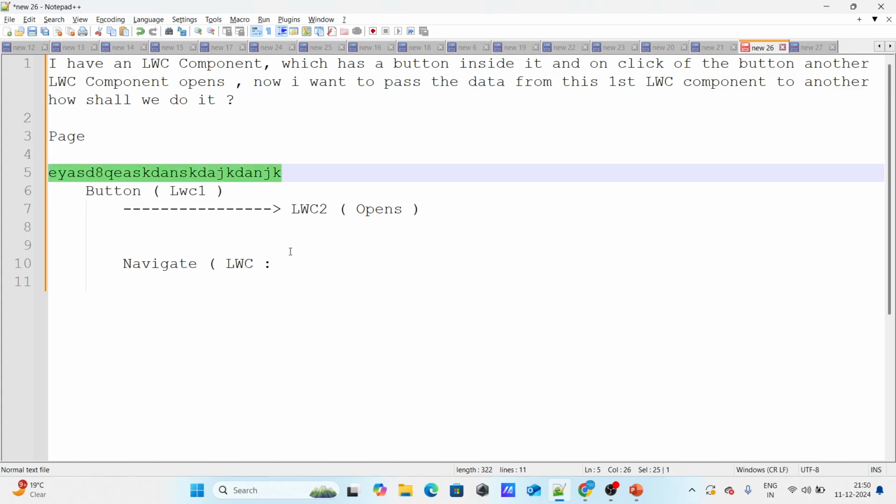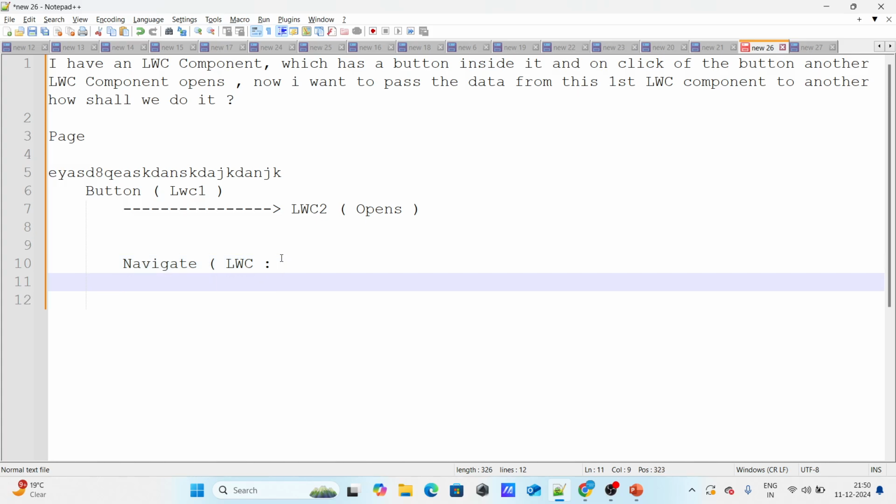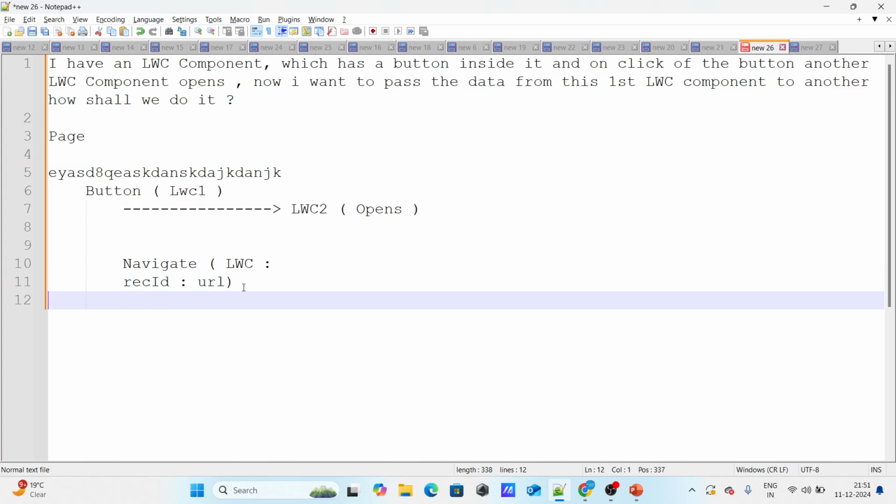So basically, what you have to do is take this URL, and there is something called B to A and A to B. I am not going to explain it, but B to A you can do. You can pass the URL itself, and using this URL you can get the record ID. You can capture the record ID over here. Or even you can pass the whole URL itself. So while navigating, along with navigation you can also pass the data itself.